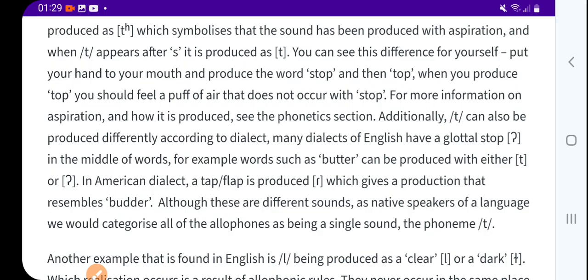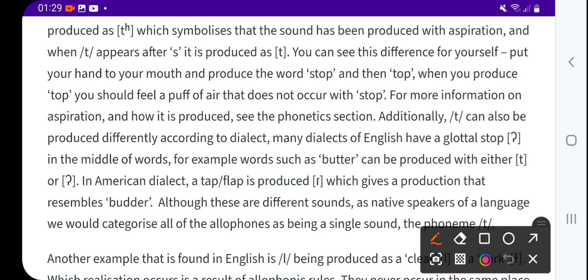And when T appears after S, it is produced without aspiration. Important: when T appears after S, it is pronounced differently.